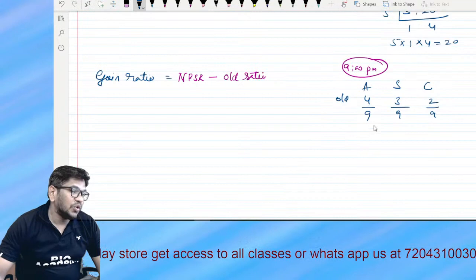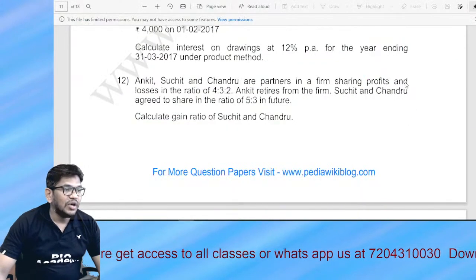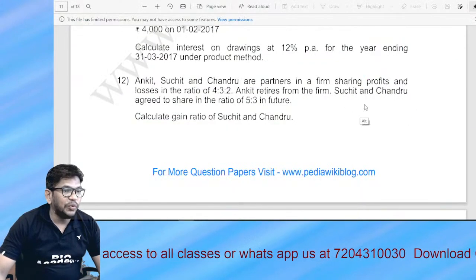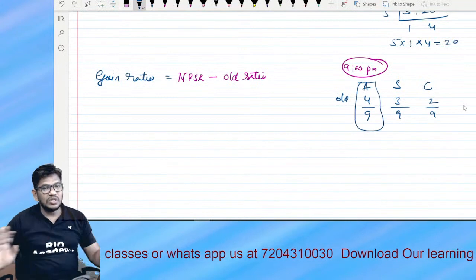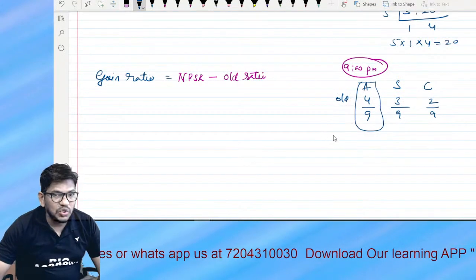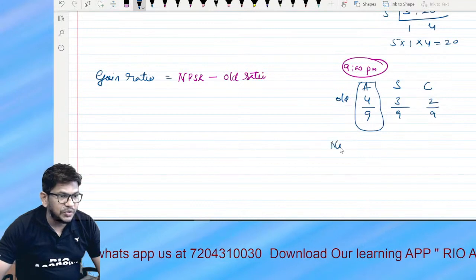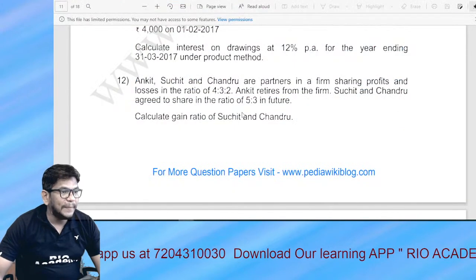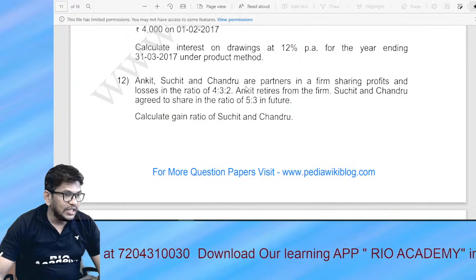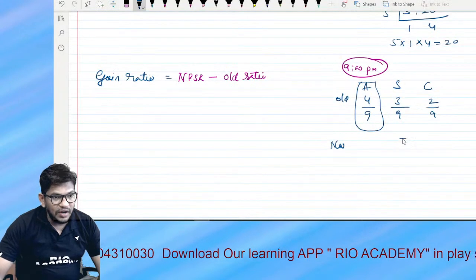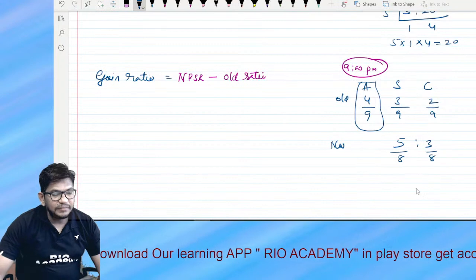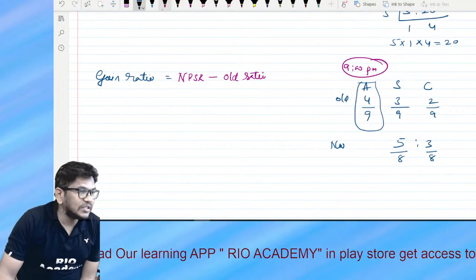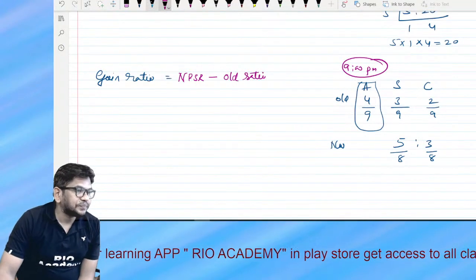So children, who retired here? Just have a look. Ankit retired. Who is gone? This guy is gone. Ankit is going home. He is retiring. So children, the new profit sharing ratio between Suchit and Chandru is 5:3. 5:3, that is 5/8 and 3/8. Come on children, let's solve this now.